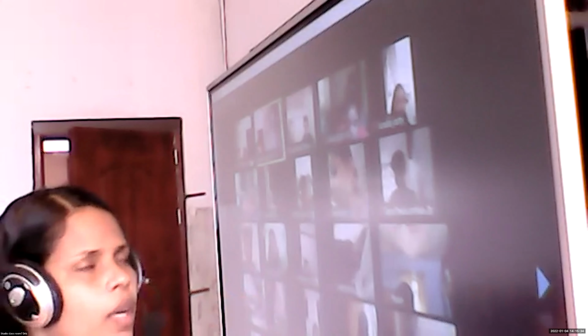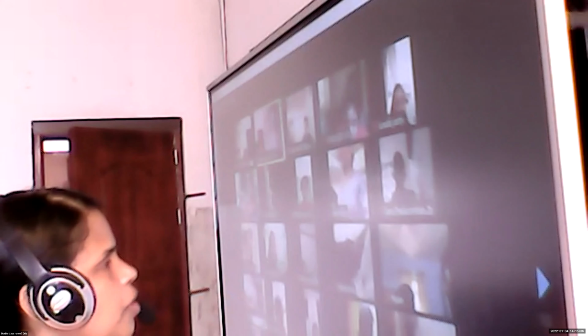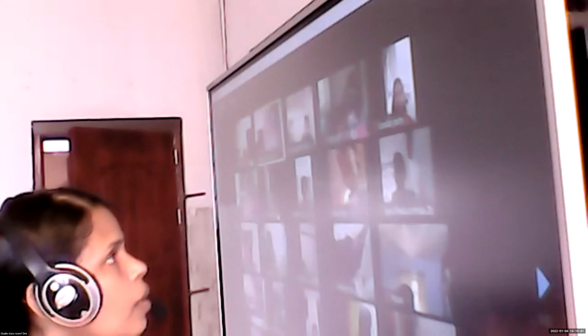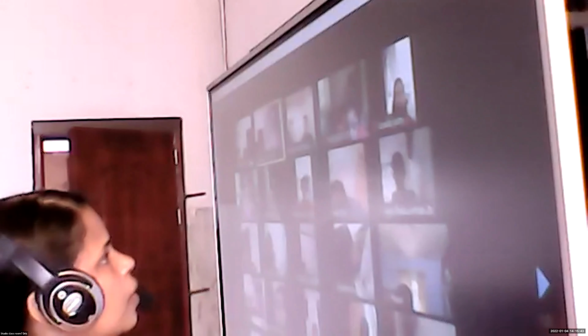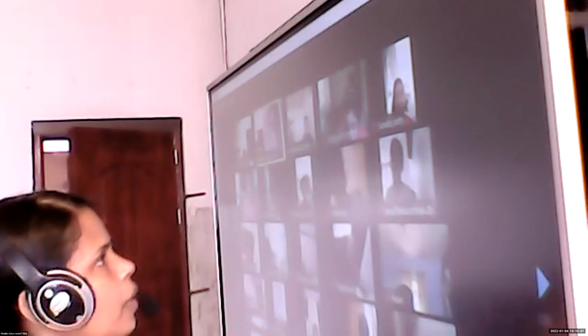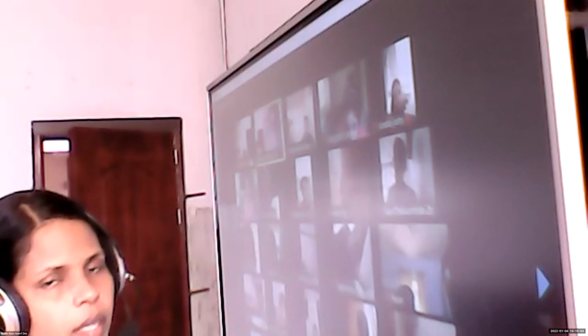Why are we calling them non-standard units? Because we are using our body parts. Body parts are different for different persons.